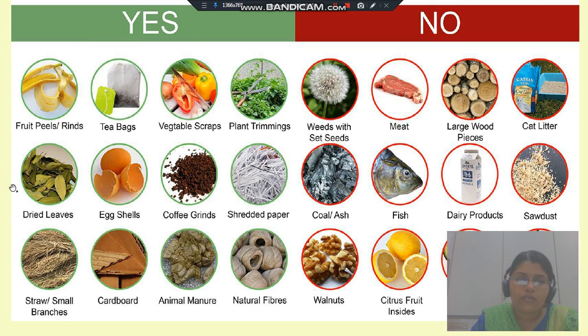In the next lecture we will again discuss the composting process in detail, and we will see anaerobic composting also, and then we will discuss the next topic, the thermal conversion techniques.